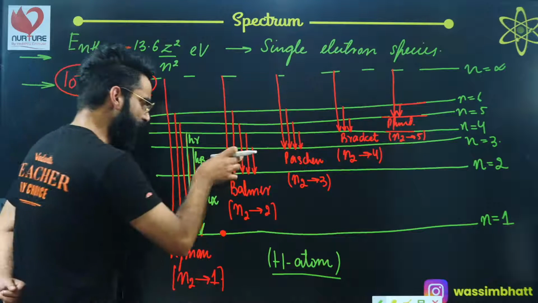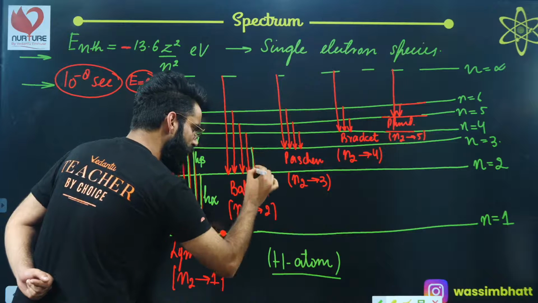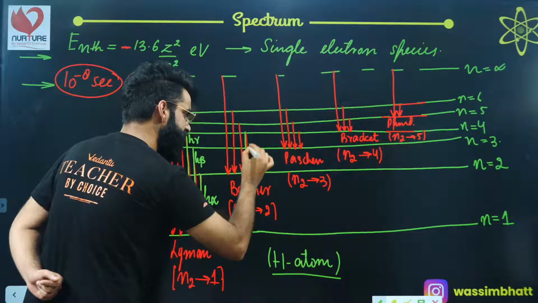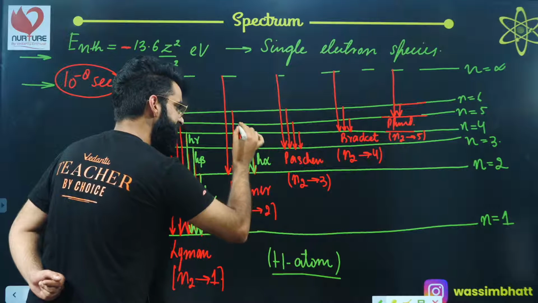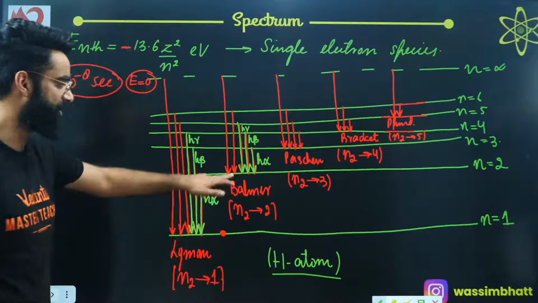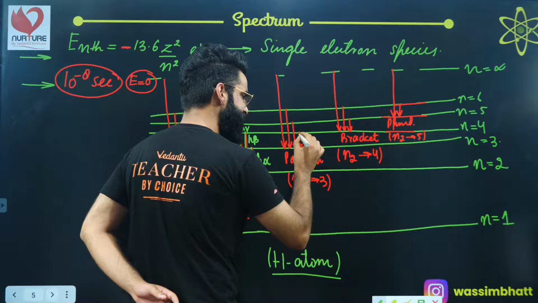Similarly, in the Balmer series, this is the first line, or the H alpha line of the Balmer series. This is the second line, the H beta line, and this is H gamma, and so on. Similarly, you can designate all the other lines as well.